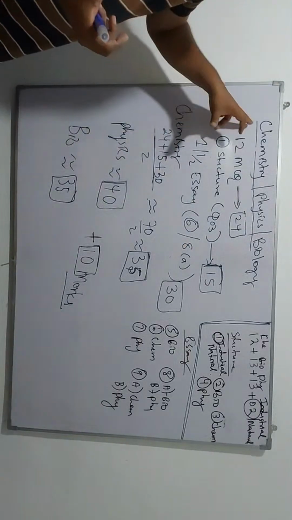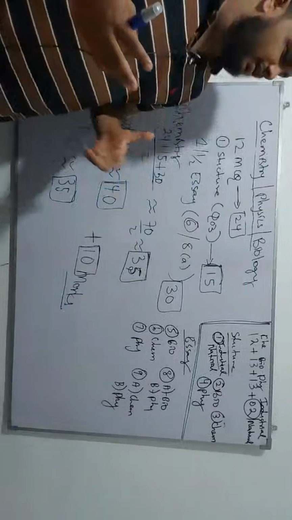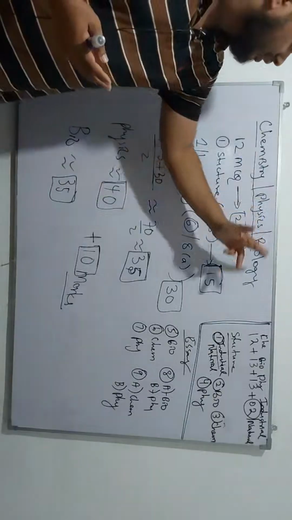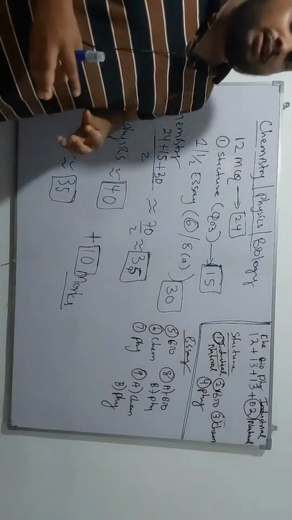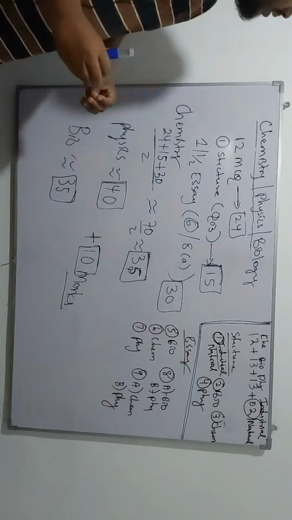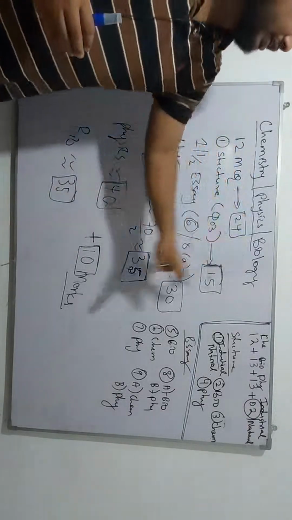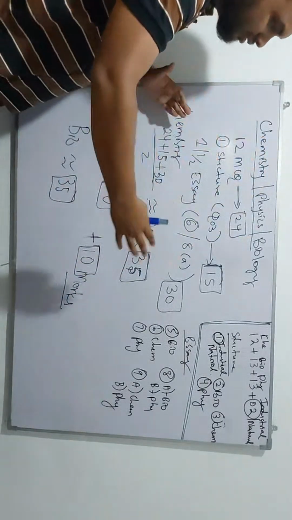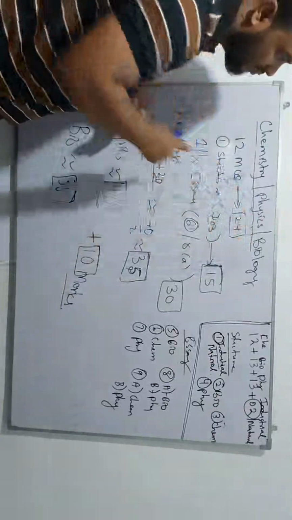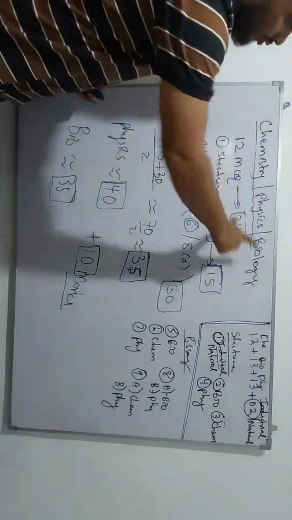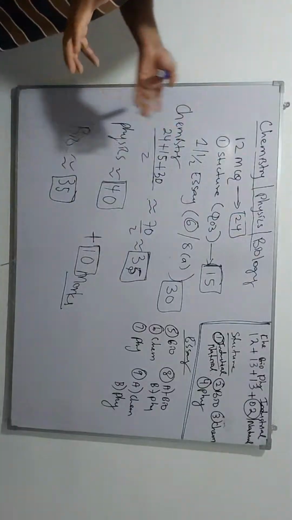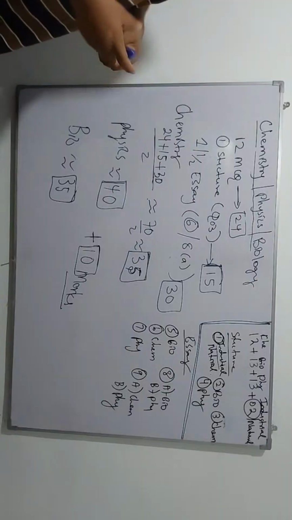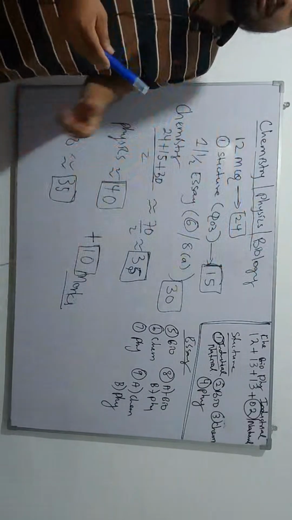Sometimes only your brothers or sisters in A levels talk about these kinds of words. But here in O level also, you have to understand what chemistry is, what physics is, and what biology is, because we have to divide all your questions into these three major topics. So the complete paper contains all these three major sections.